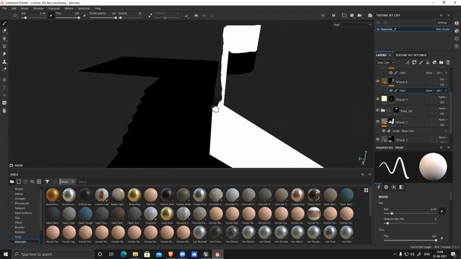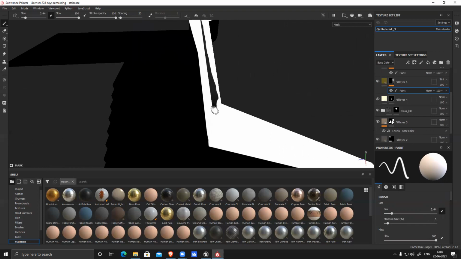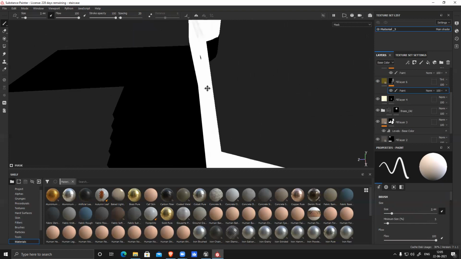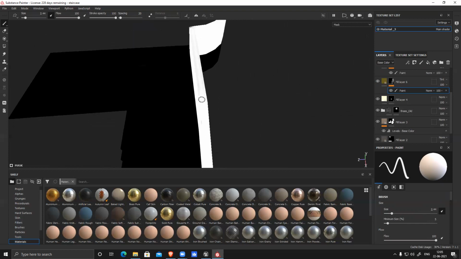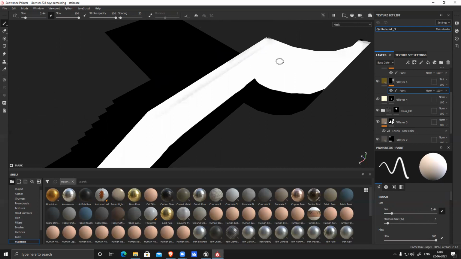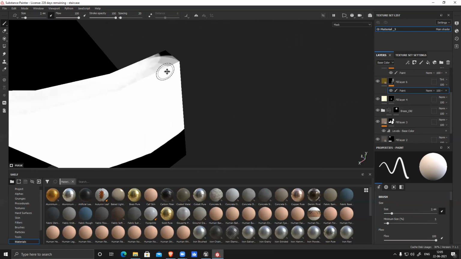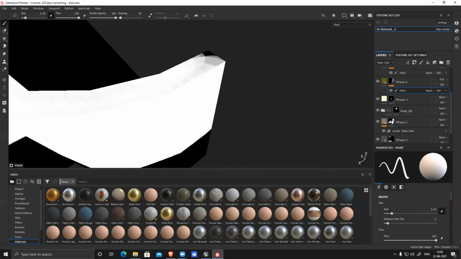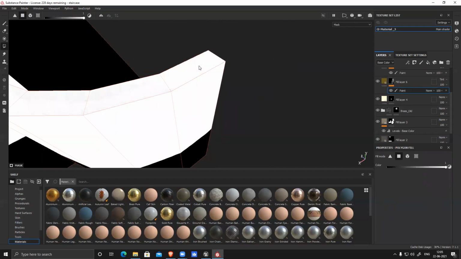Here also you can see the same thing. I can paint this manually, or I can use a polygon and fill those sections.